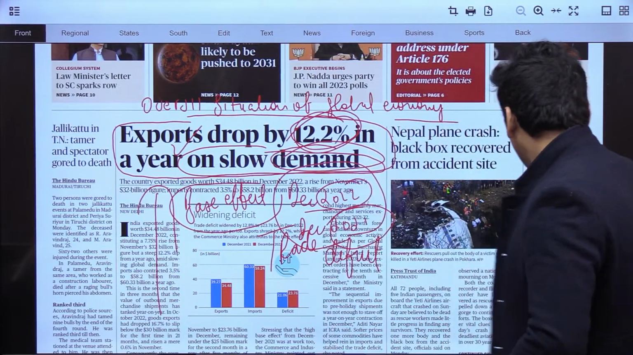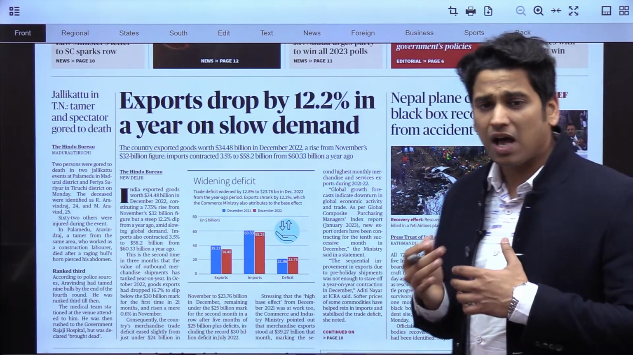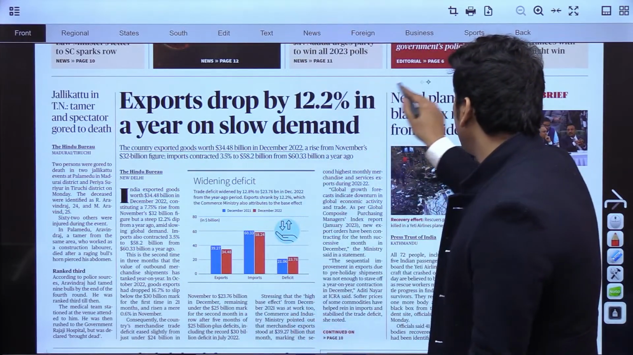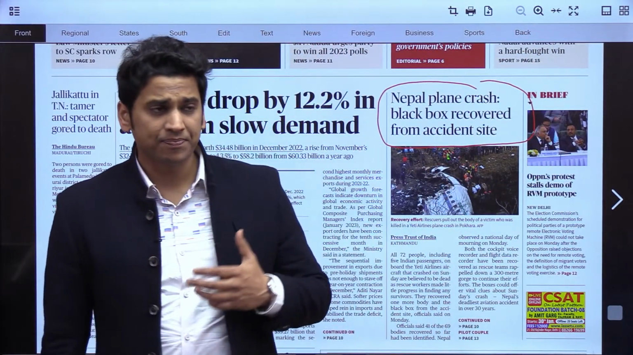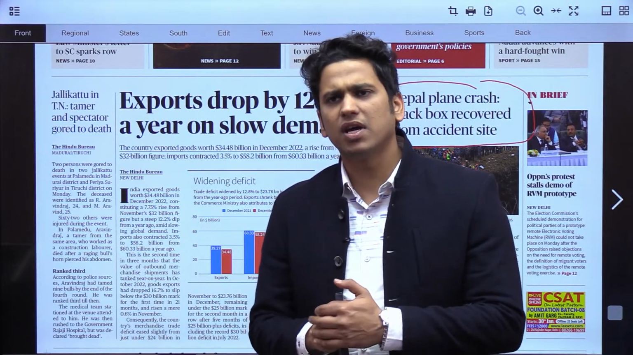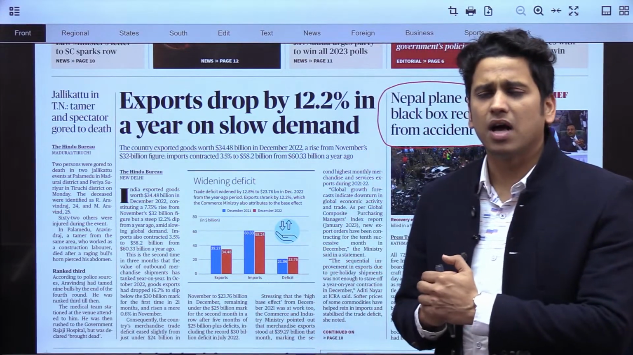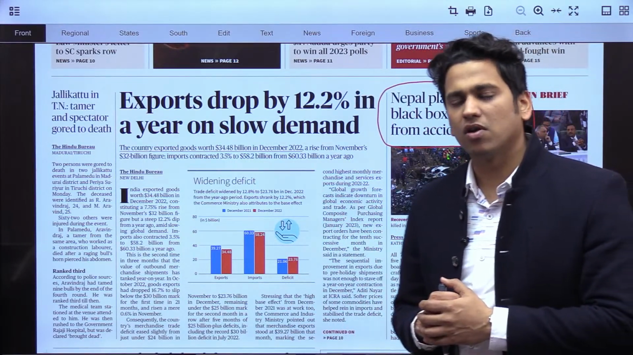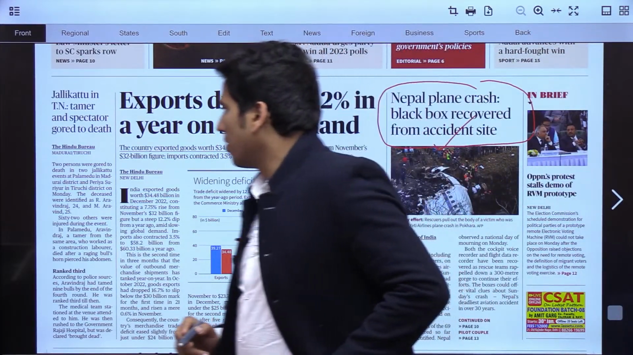Okay. Moving to the next part, I think everyone is aware of this news, a very, very tragic incident. We just need to know about it: Nepal plane crash, black box recovered from accident site. It was a very bad tragedy that happened in Nepal, and we deeply regret the loss of the people, and the families who have not been able to recover from this loss of their dear ones. So this is very bad news: Nepal plane crash, black box recovered from accident site.